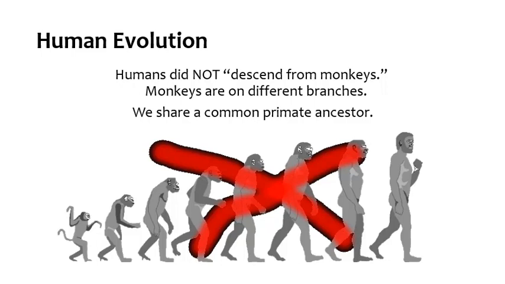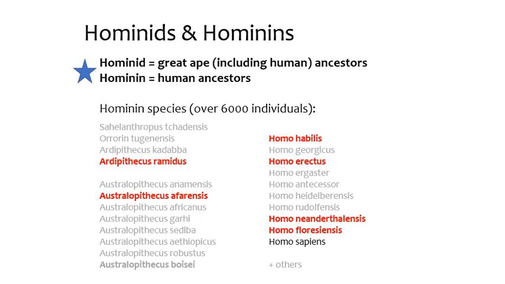We've talked about the 4 different groups of primates: prosimians, New World monkeys, Old World monkeys, and apes. If we focus on apes and the fossils that would be included in the ape group, those are called hominids with a D. Hominins are the subgroup of apes that includes all human ancestors. There are at least 6,000 individual fossils of hominin species. And in the next mini lecture, we'll look at these 6 species highlighted in red.